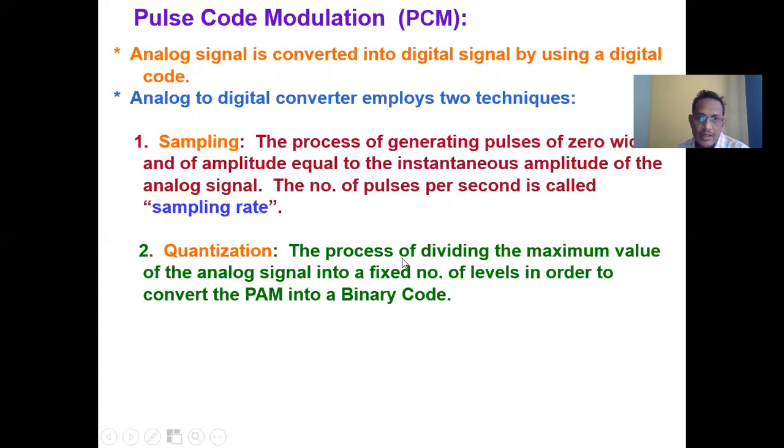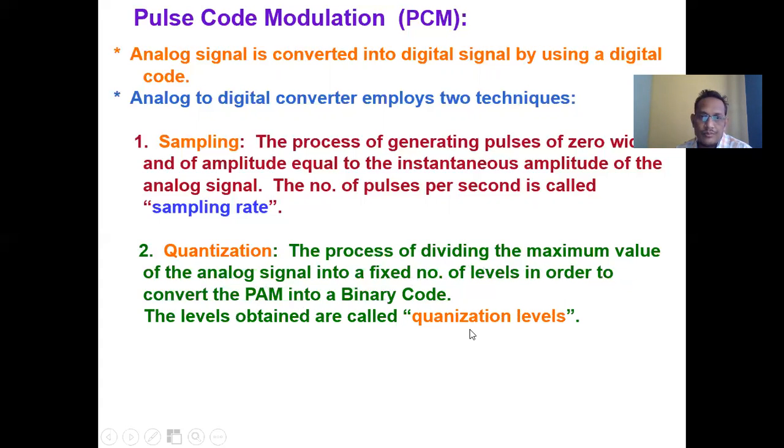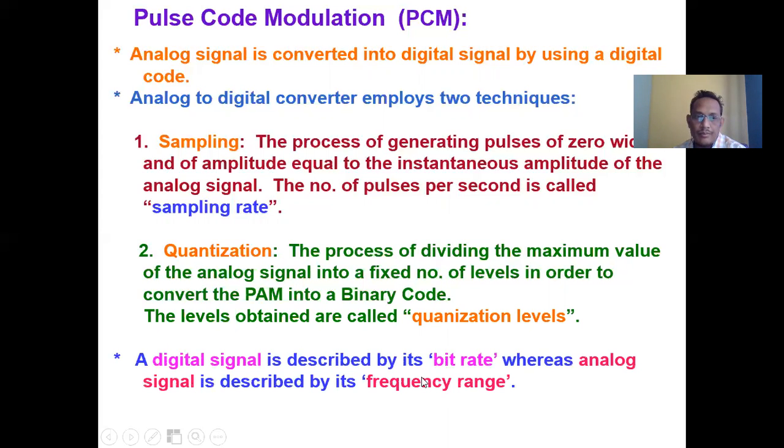In this case, quantization is the process of dividing the maximum value of the analog signal into a fixed number of levels in order to convert pulse amplitude modulation in terms of binary code. The levels are often called quantization levels. A digital signal is described by its bit rate, whereas an analog signal is described by its frequency range. Bit rate is the sampling rate multiplied by the number of bits per sample.